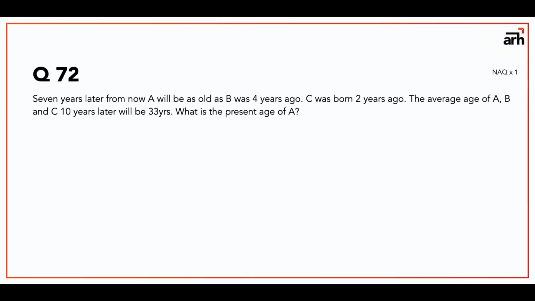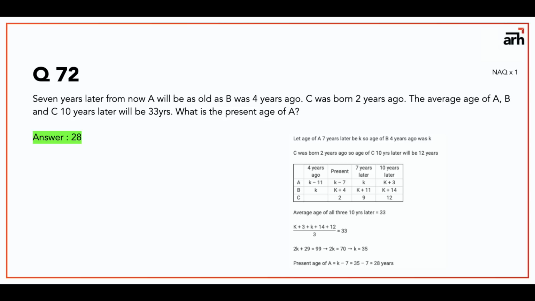Now this is obviously a question based on ages, but this is a question of timeline. Like you have to establish a timeline of what is happening when. So if we consider the age of A 7 years later be K. So after 7 years from today, A's age is considered K. So today's age of A will be K minus 7 and age of B 4 years ago, that will be K because that is given in the first statement.